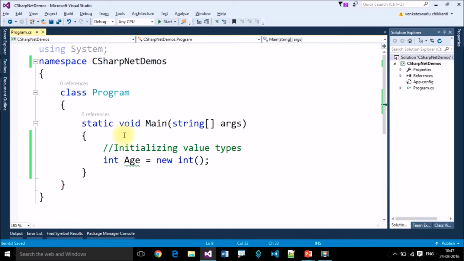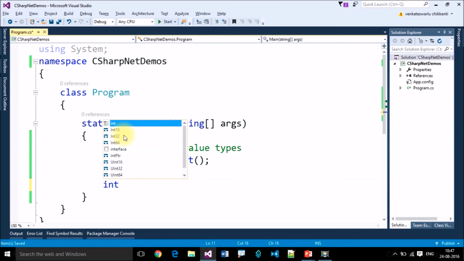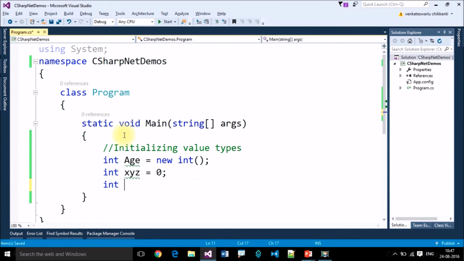This is the first type of initializing value types, and the second one is xyz equal to 0. This is the second method to initialize a value type, and the third type is abc equal to default of integer type.